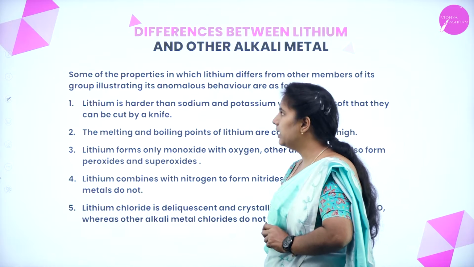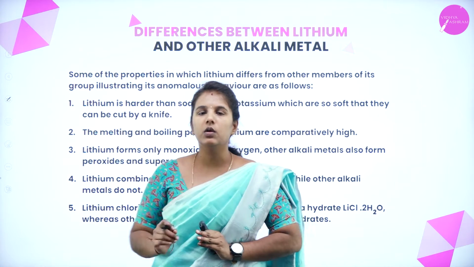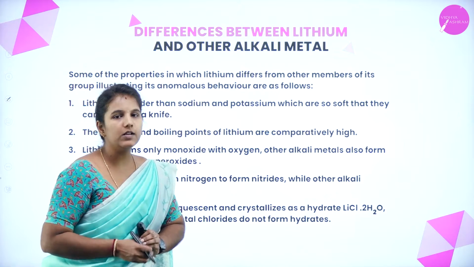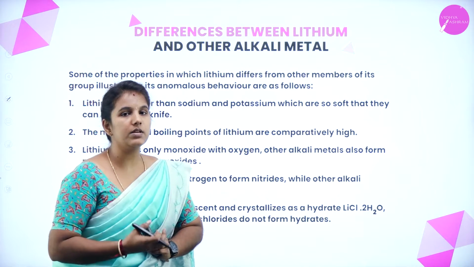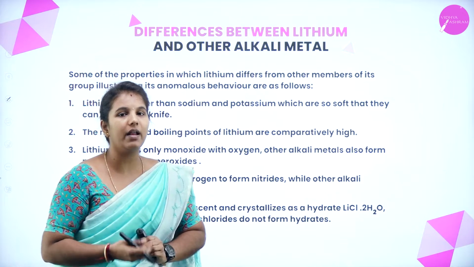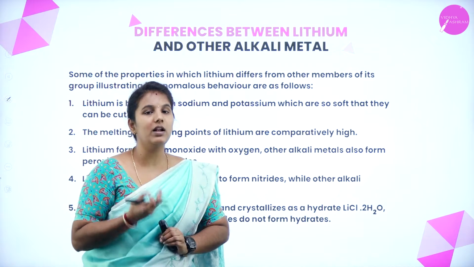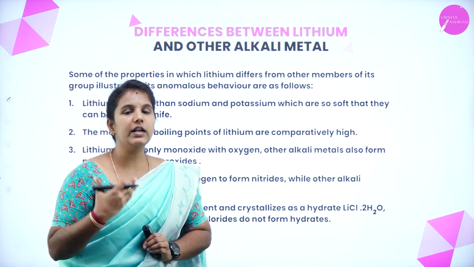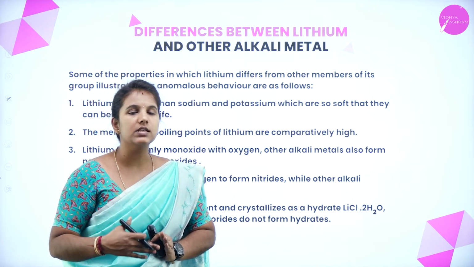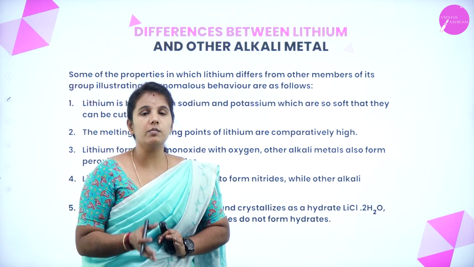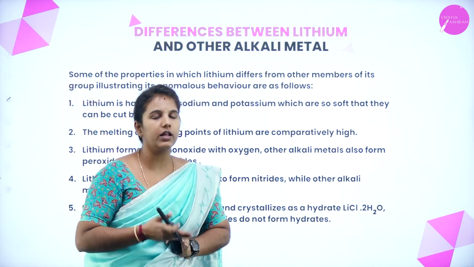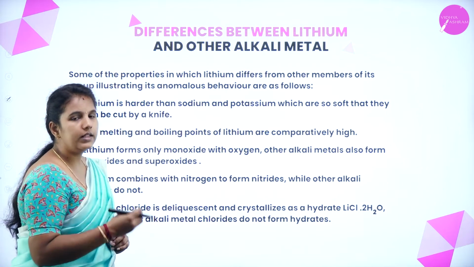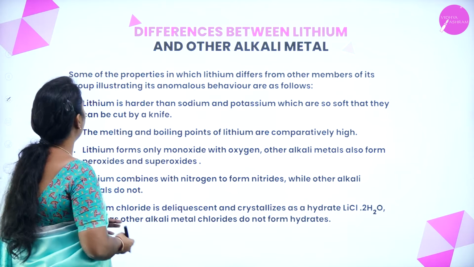Let's see the differences between lithium and the other alkali metals. Is it right? Because we already learned that lithium is one of the smallest elements in the periodic table, having a small size. Is it right? And it shows characteristics which are different from the rest of the elements found in group 1.